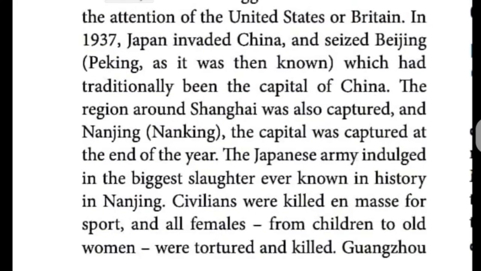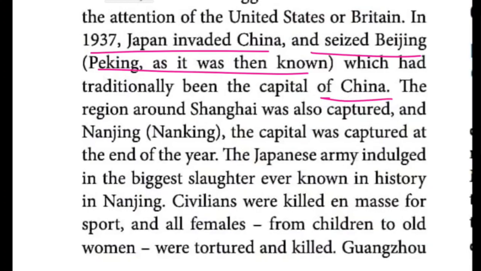Then in 1937, again Japan invaded China, and they captured Beijing, otherwise called Peking, the other name. That was the traditional capital of China. Next they surrounded Shanghai. Shanghai also they captured. The Japanese captured it, and then Nanking, its capital also, they captured at the end of the year.